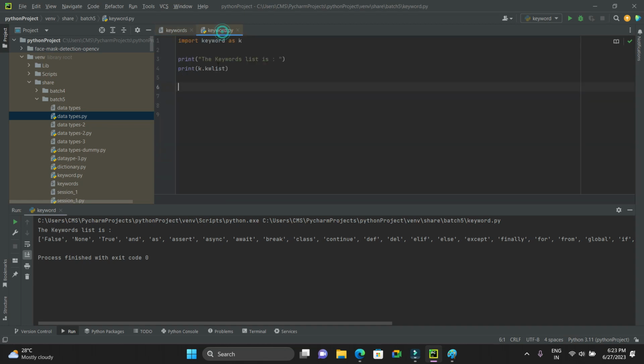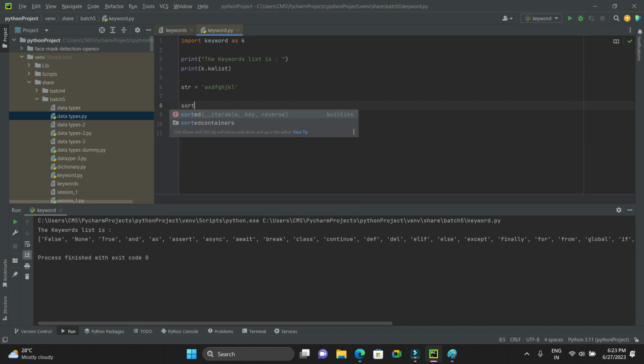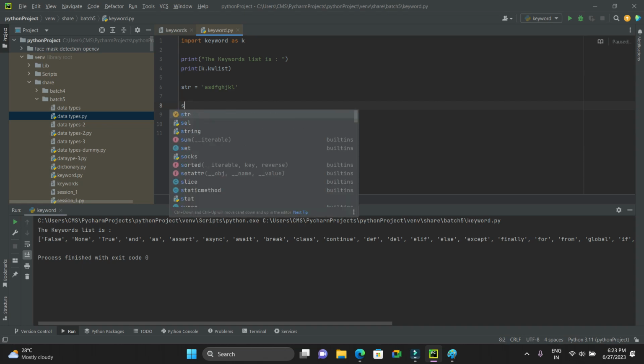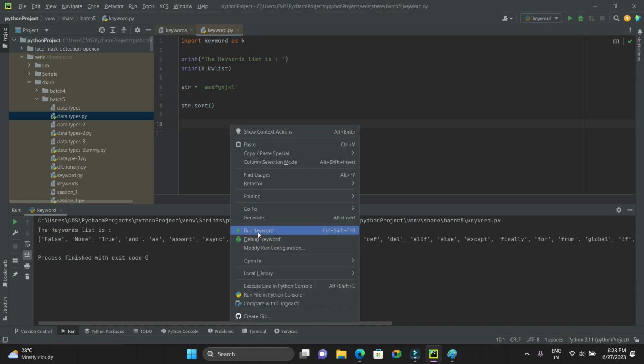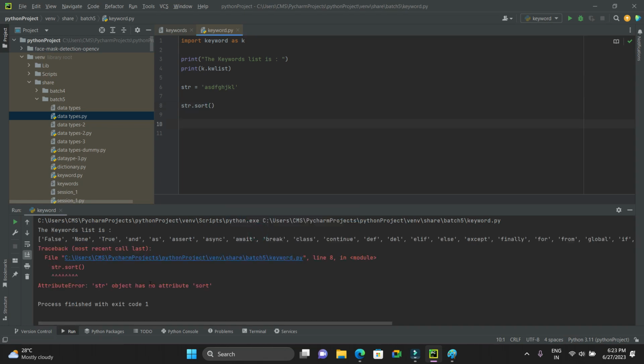For example, let me give you one simple example. I have a string, this is the string which I have. Next, I want to sort it. For this, I'll go with str.sort. Will it work? That's not going to work, because you cannot run this directly.